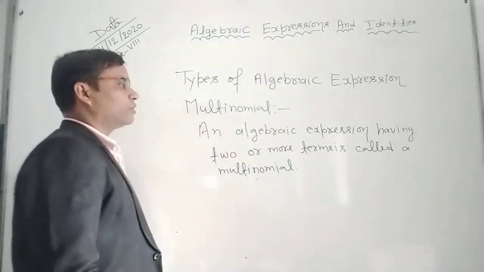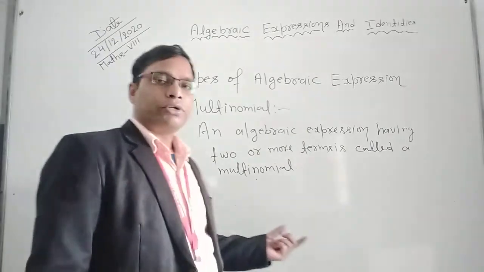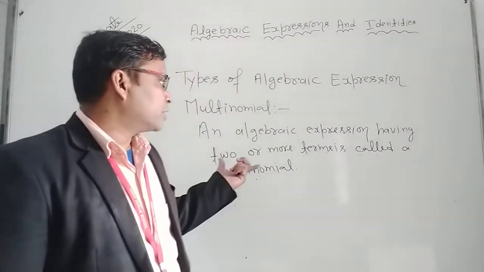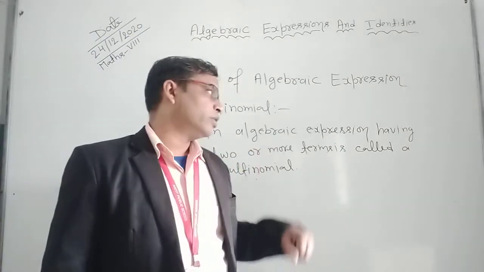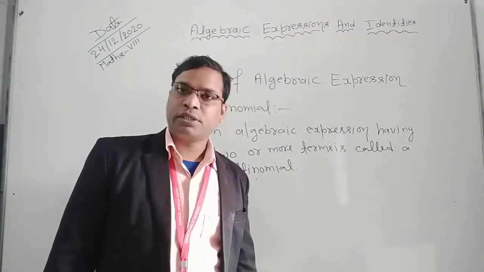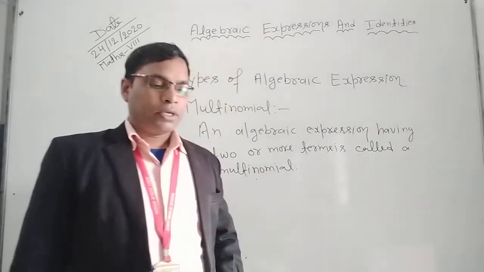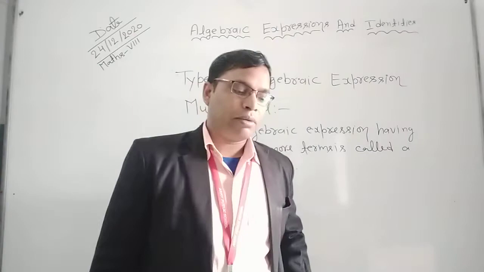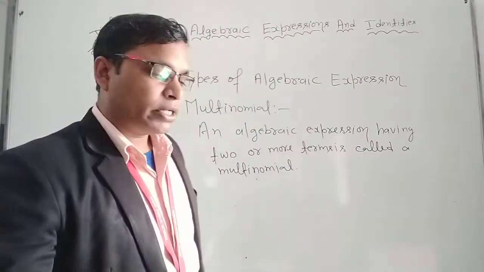Okay. So a lot of examples are also multinomials according to its definition: algebraic expressions having two or more terms are called multinomials. Okay. Now in this way you can see the types of algebraic expression: monomial, binomial, trinomial, and